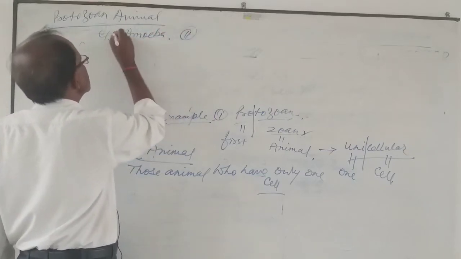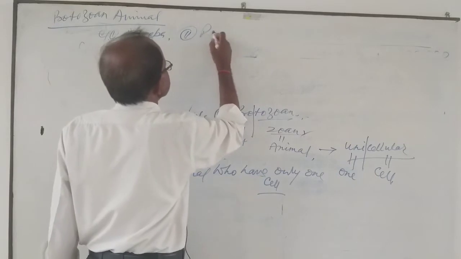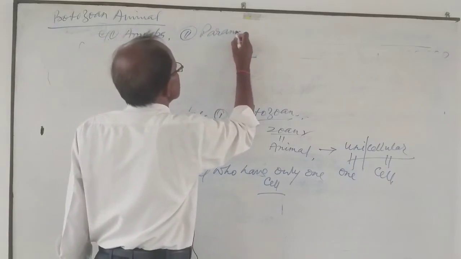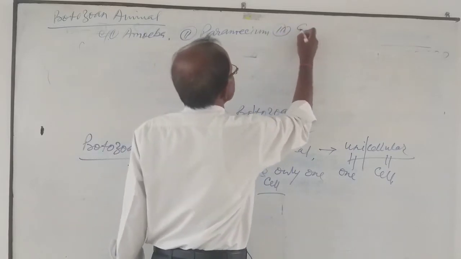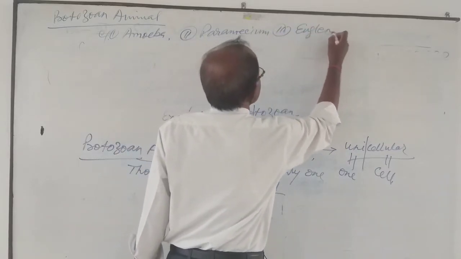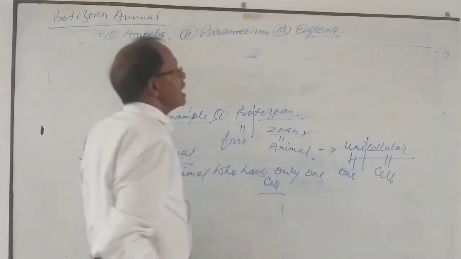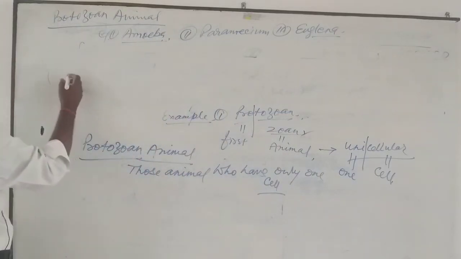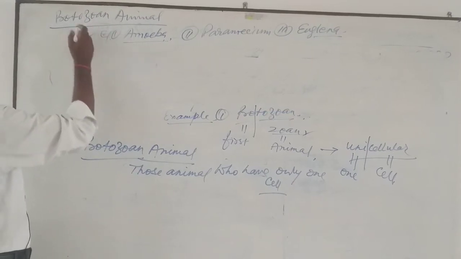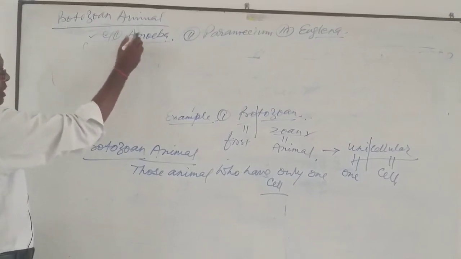Second is paramecium. Third is Euglena, and many more. But today I am going to discuss the protozoan animal which is unicellular.